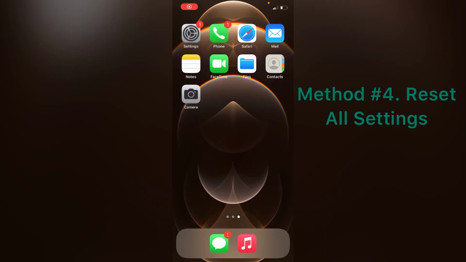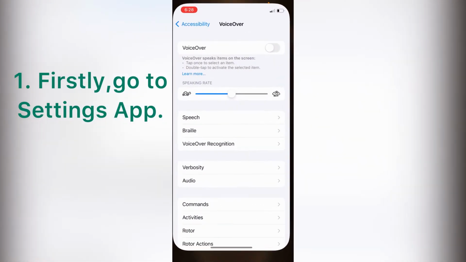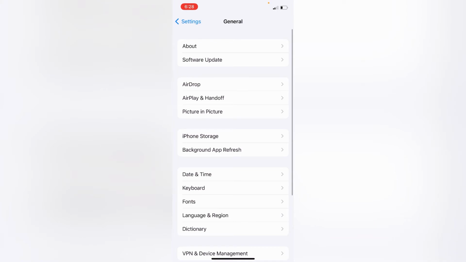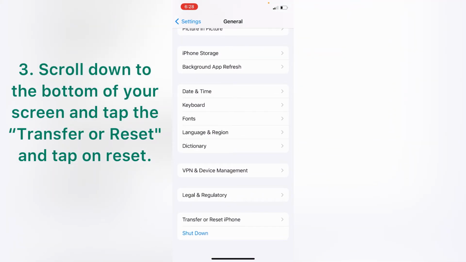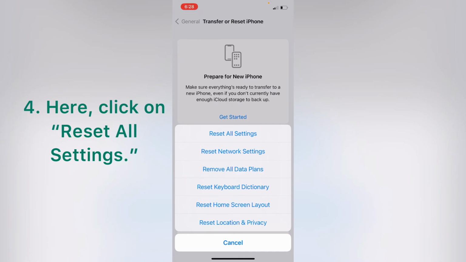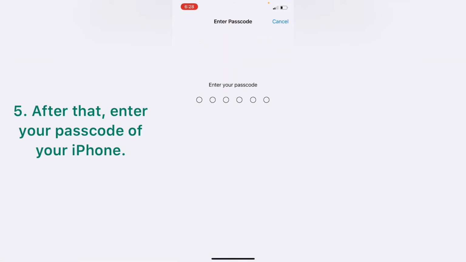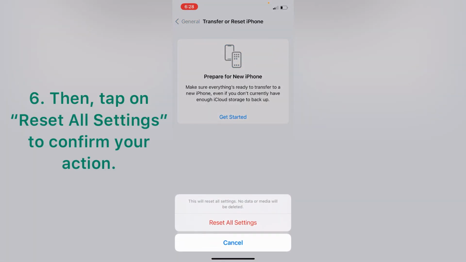Method 4. Reset all settings. Firstly, go to Settings app. Tap on General. Scroll down to the bottom of your screen and tap Transfer or Reset, and tap on Reset. Here, click on Reset All Settings. After that, enter your passcode of your iPhone. Then tap on Reset All Settings to confirm your action.